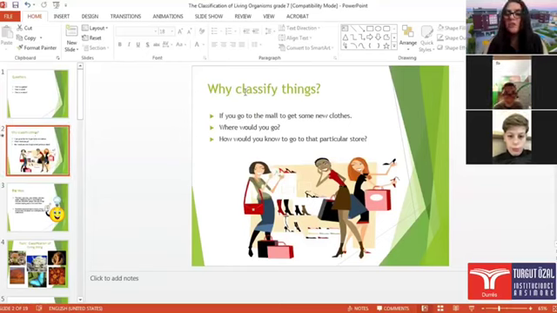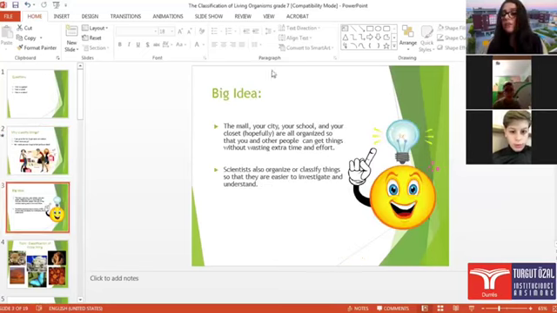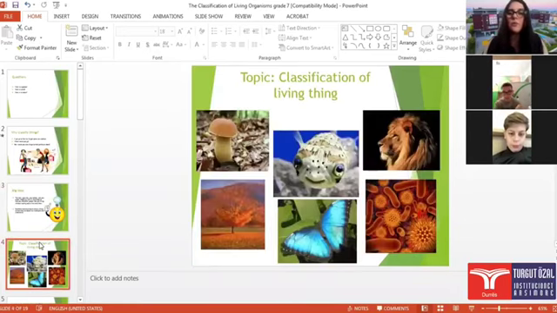We can always ask a question. Why do we classify things? For example, if you go to the mall to get some new clothes, where will we go? To the shopping center. To the sector where you want to get your clothes. So what does this mean? It means that the mall, city, school, and your closet are all organized, so you and other people can get things without wasting extra time and effort. Also, scientists organize and classify things so that they are easier to investigate and understand. Today, we will start to explain the topic of classification of living things.